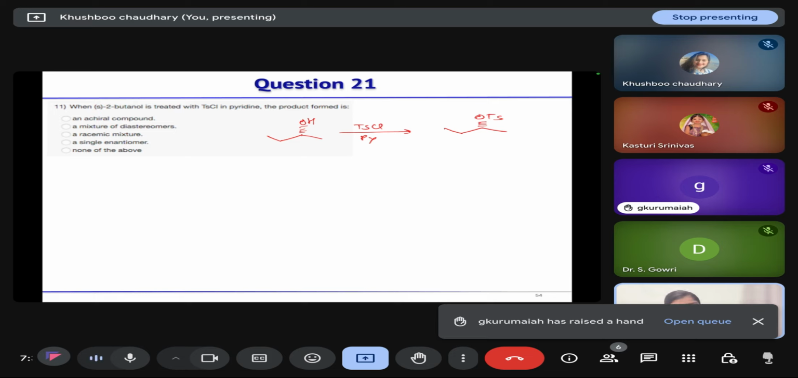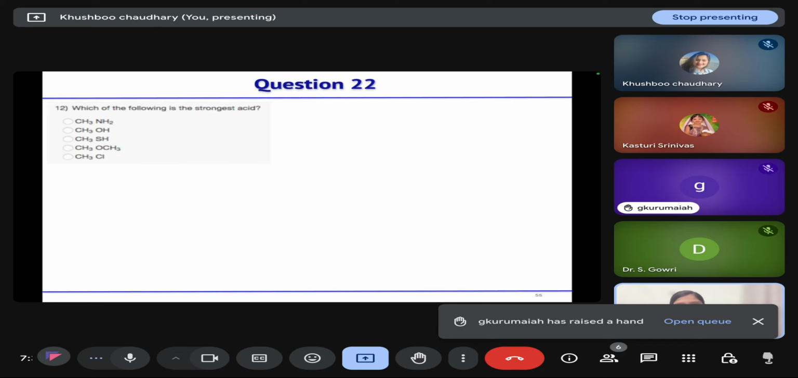So, is this an achiral compound? We have a chiral center, so this is not achiral. This is incorrect. As there is no previously generated stereocenter in the molecule, diastereomer is not possible. Racemic mixture we will not get. We will get a single enantiomer, this one, as the product by the attack of alcohol on the tosyl chloride, and the chloride will leave.